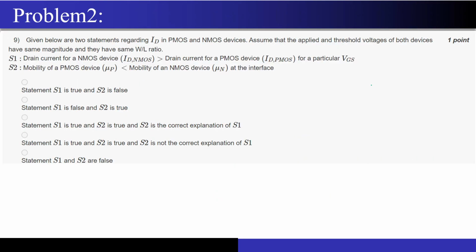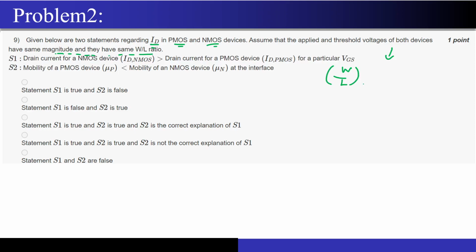Now let's move on to the second question. So this is a very easy question. Given below are two statements regarding the current flowing in the PMOS and NMOS devices. Assume that the applied voltages and the threshold voltages of both devices, that is NMOS and PMOS, have the same magnitude and they have the same W by L ratio. So let me write these conditions.